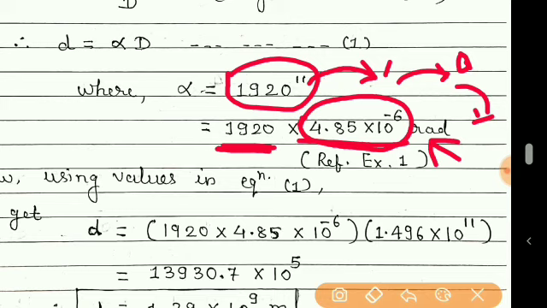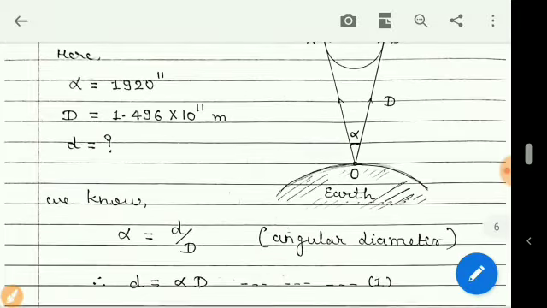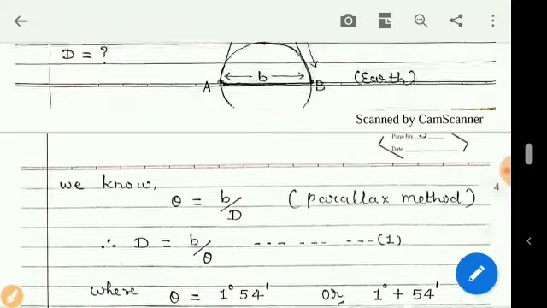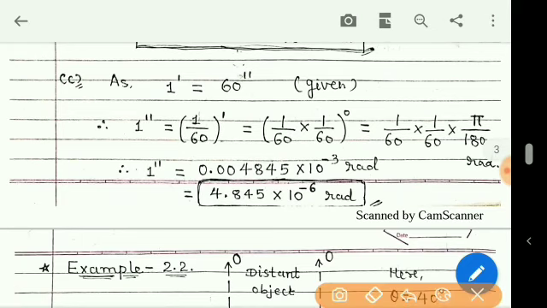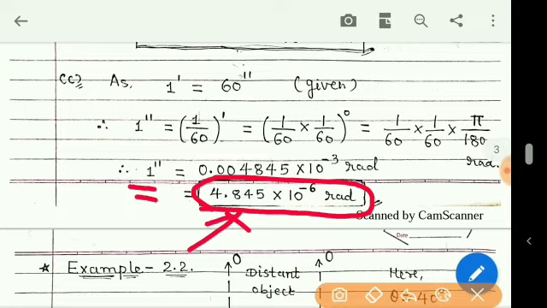Let me show you. You can see here in example number 2.1, 1 second is equal to 4.845 into 10 raised to minus 6 radian. So I have simply used this value directly.